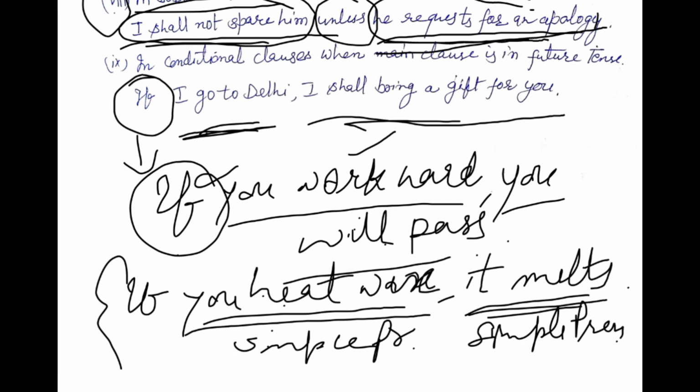When you heat wax, it always melts. So you have to use in both parts, main clause as well as subordinate clause, simple present tense. Whenever there may be a change in your main clause, then you can use future tense. But it's a factual condition, so you have to use here simple present tense in both parts, main clause as well as subordinating clause.